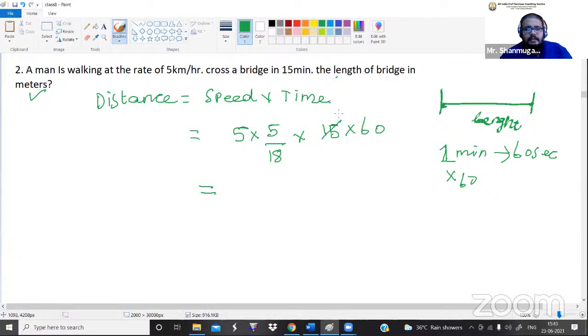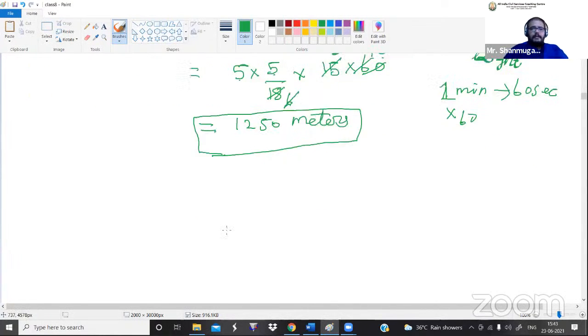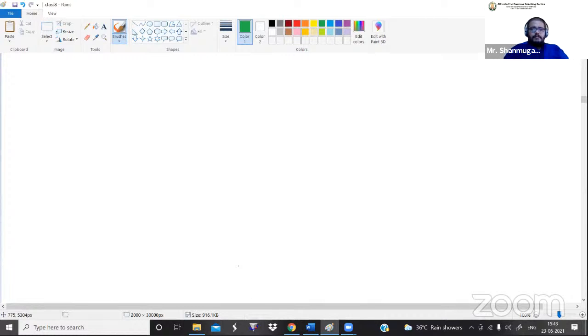Fine. So if I cancel this in the 3 table, this is 5 times, and 6 threes are 18, 1 6 is 6, then 10 6s are 60. Now 5 5s are 25, 25 5s are 125. So 125 into 10 is 1250 meters. So what is the length of the bridge here? 1250 meters. Okay, fine. So now we can go for the next problem.